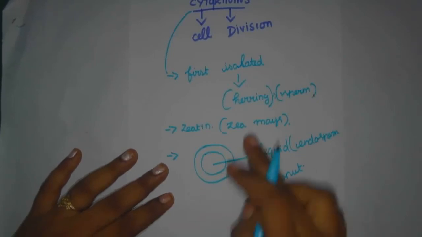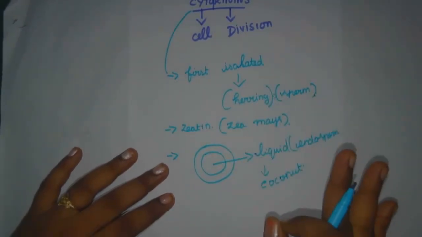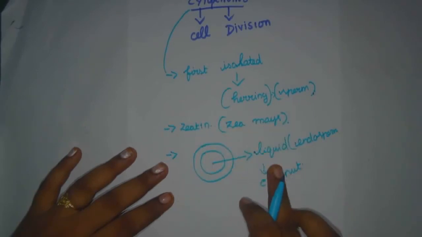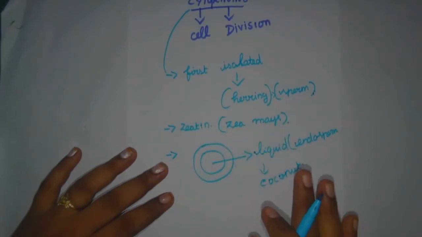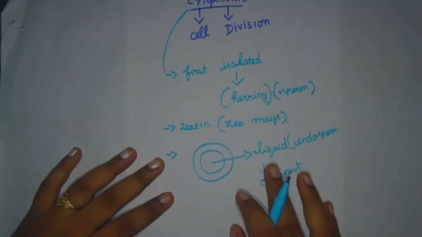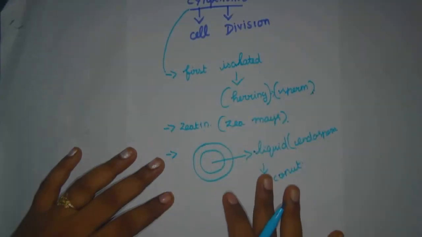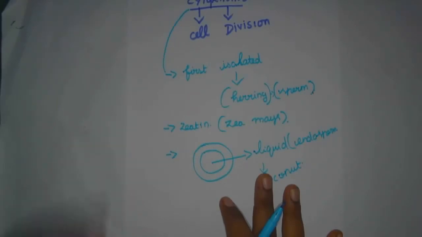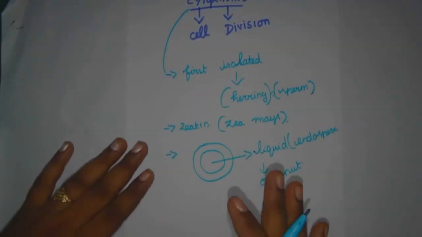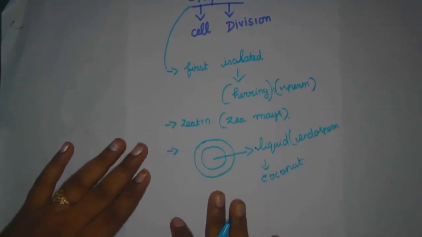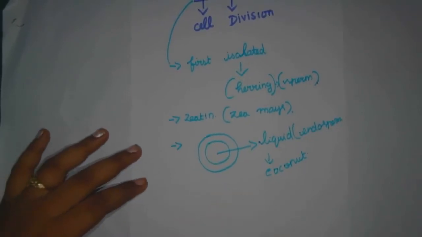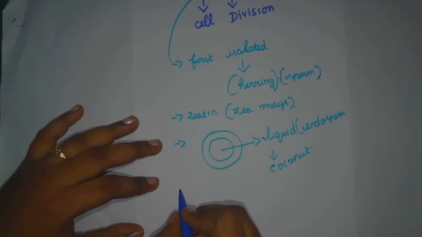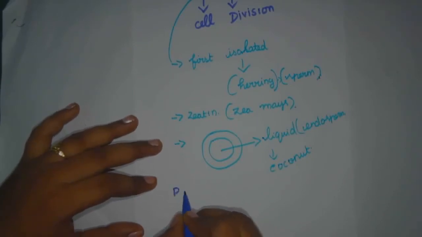Okay, so here the cytokinins are present in three. First one is the herring fish, next one is the maize, and next one is the liquid part of a coconut. So these are all the major sources of cytokinins. Here it is helpful for the development of a cell. Now we are going to discuss the physiological effects of cytokinins. Okay, this is the overall view about the cytokinins. Now there will be more physiological effects of cytokinins.